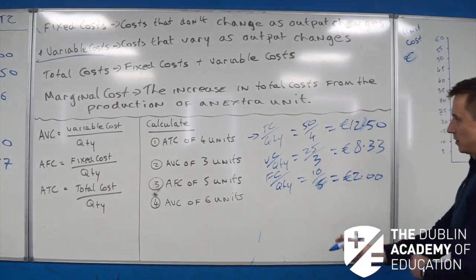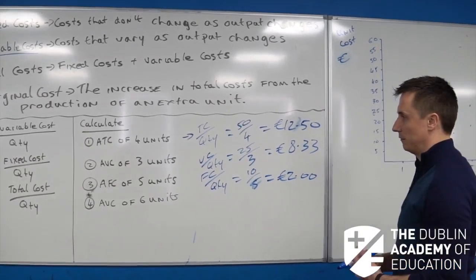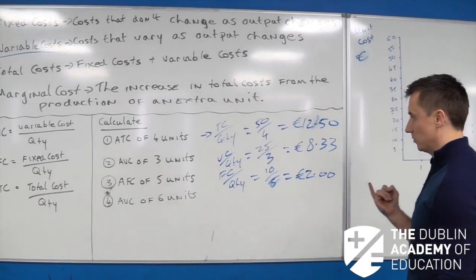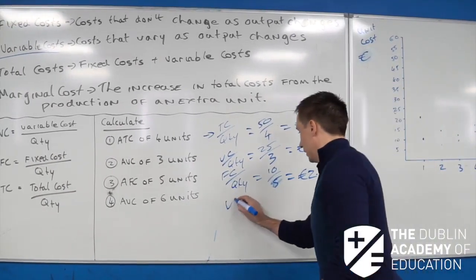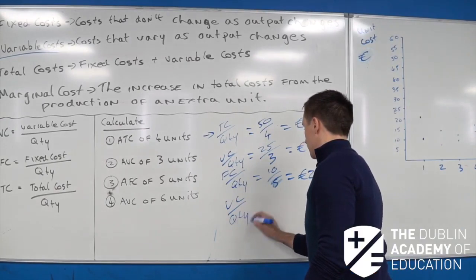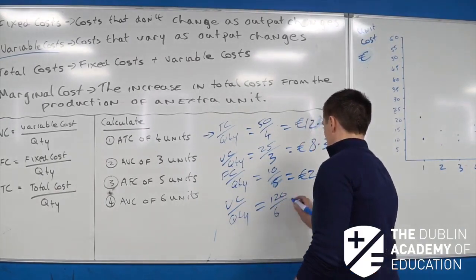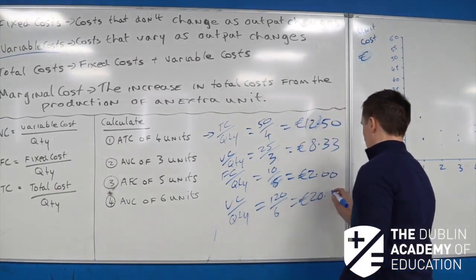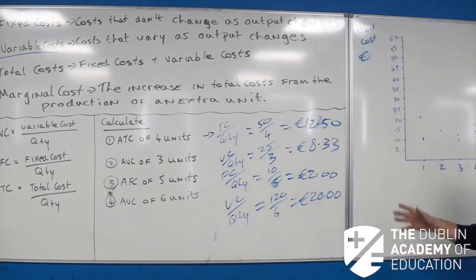And then the average variable cost of making 6 units. Okay, so what's the variable cost of making 6 units? 120, divide that by 6, and that's going to give you €20, and that's going to be the correct answer there. Okay, so that's those blanks there.